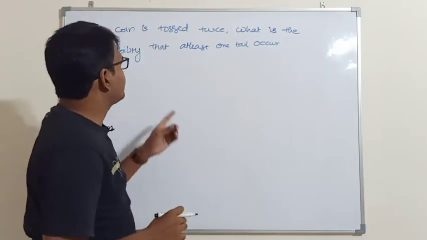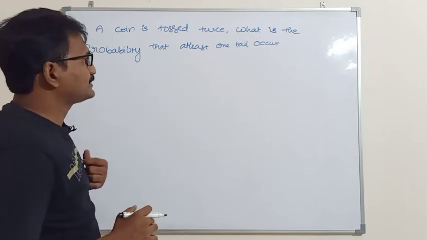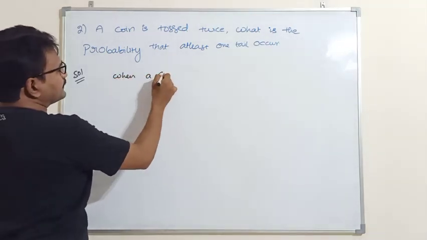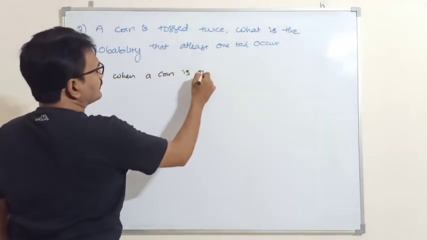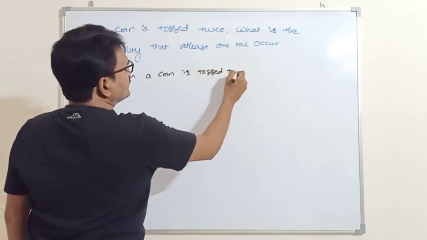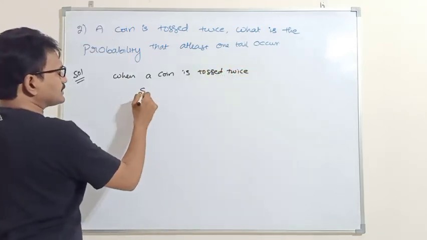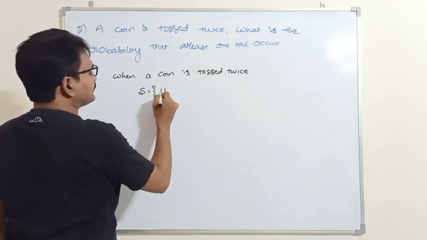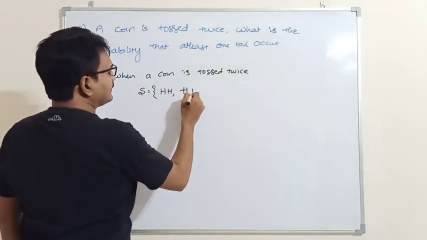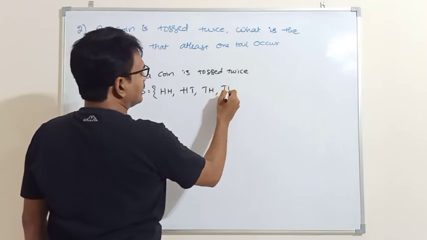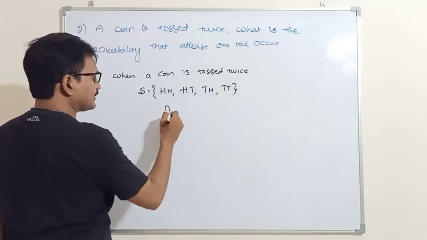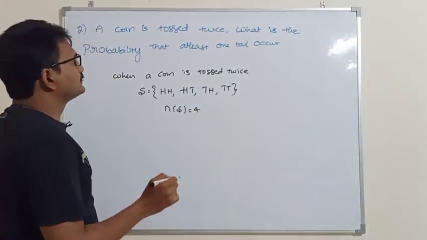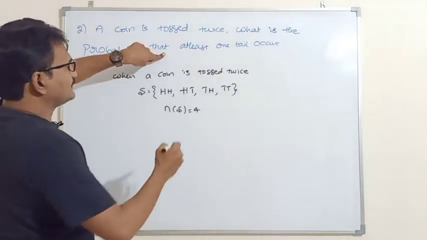Next, second problem. A coin is tossed twice. What is the probability that at least one tail occurs? When a coin is tossed twice, what are the sample points? The sample space is either two heads, or head tail, or tail head, or tail tail. These are the sample points. The number of sample points is 4.